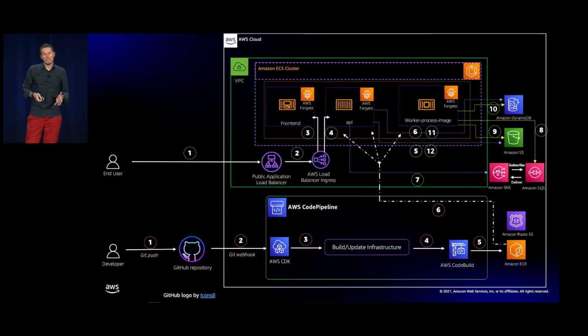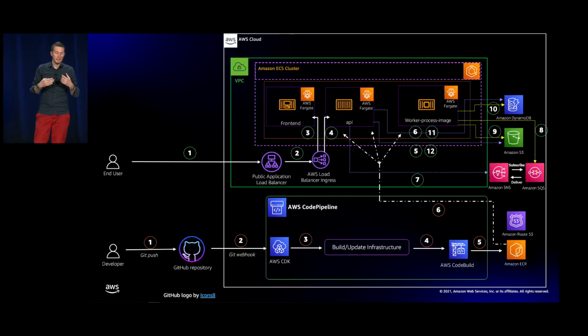So this is the application that we are going to build during this session. Look at the bottom of the image. We have the developer pushing the code to a GitHub repository. We have a webhook configured on our CodePipeline, so it retrieves the code from GitHub and then processes it to update or build the infrastructure.